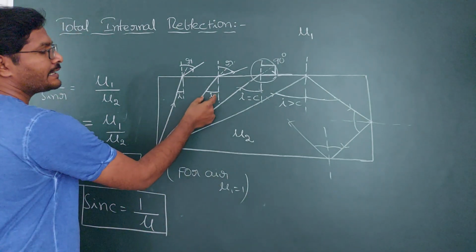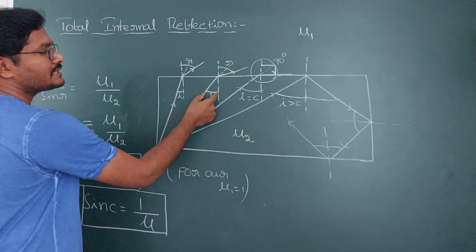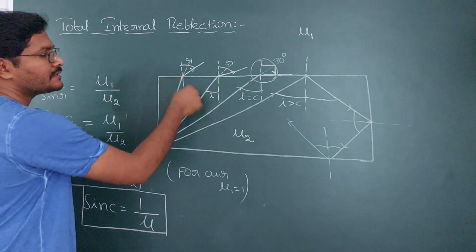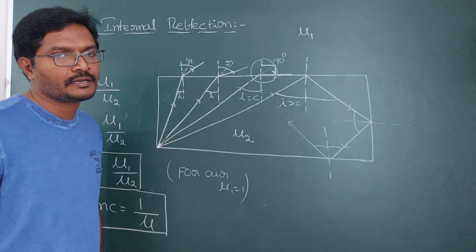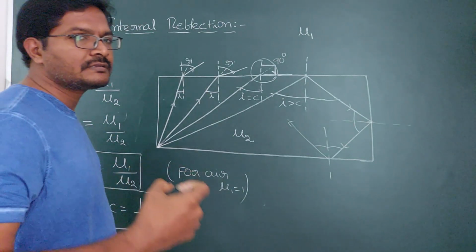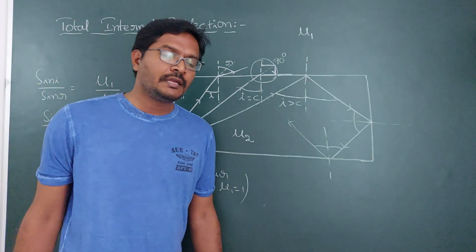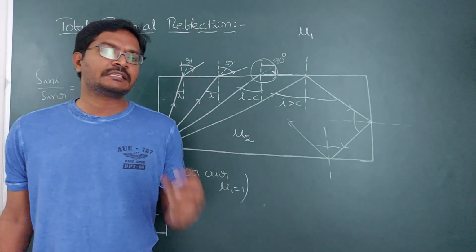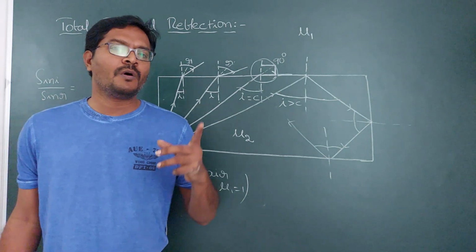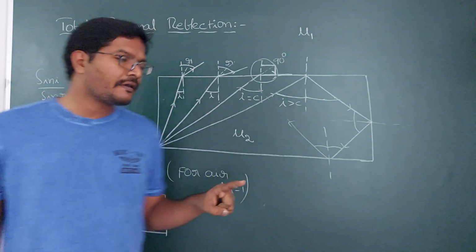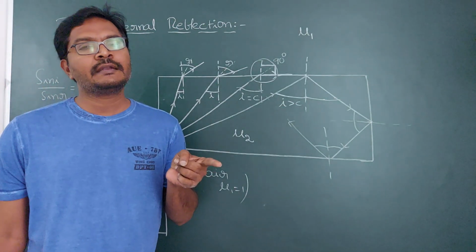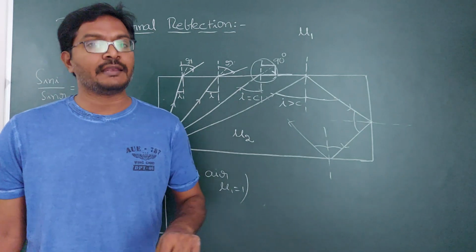So critical angle is less means at this angle of incidence it is going to get totally internally reflected. Critical angle is less means for a smaller angle of incidence you will get total internal reflection. That means total internal reflection takes place quickly if the denser medium has more refractive index. If it has more refractive index, then the critical angle is less, and that means total internal reflection takes place quickly.